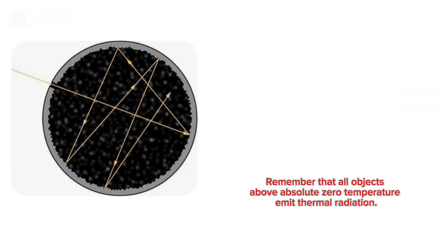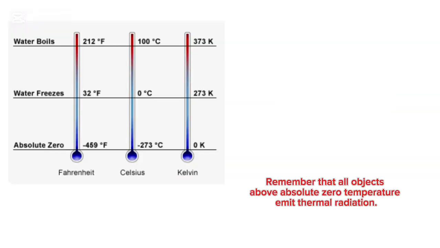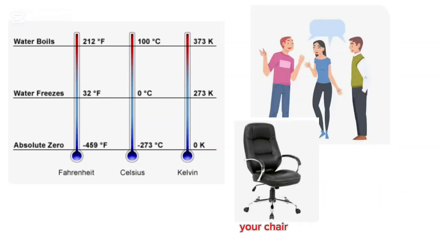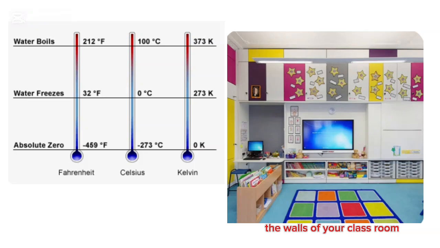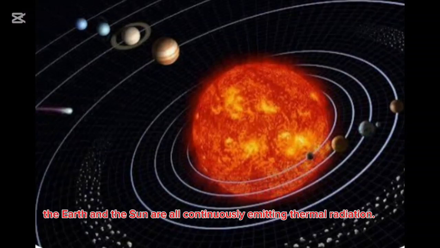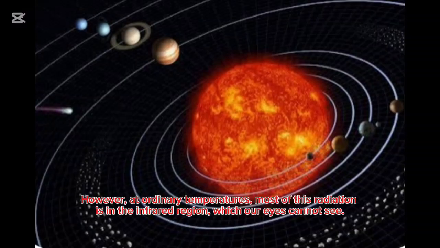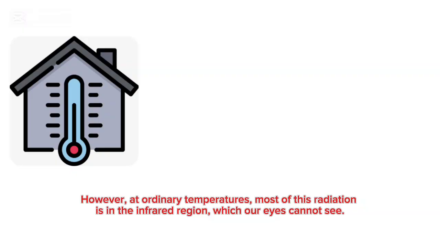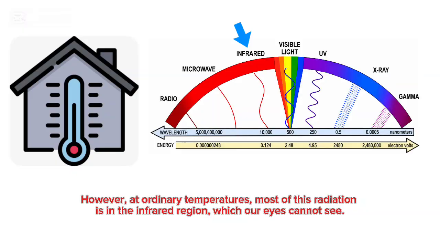Remember that all objects above absolute zero temperature emit thermal radiation. You, your chair, your table, the walls of your classroom, the earth and the sun are all continuously emitting thermal radiation. However, at ordinary temperatures, most of this radiation is in the infrared region, which our eyes cannot see.